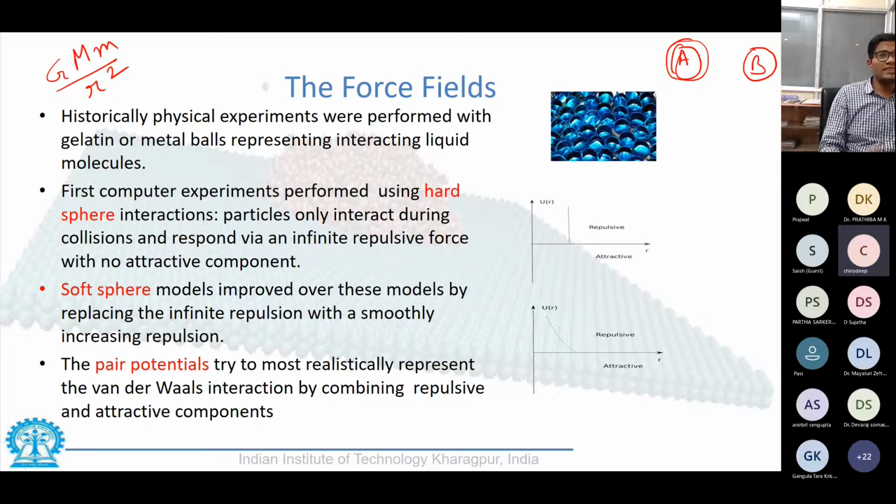Based on this electrostatic force concept, we try to see what are the various models of force field that can be proposed. The simplest of them all is the model of two, say, two hard balls that come in contact with each other. When they are at a finite distance, there is no force between them. You apply some external force and try to bring those balls closer to each other. Until and unless they touch each other, there will be no force.